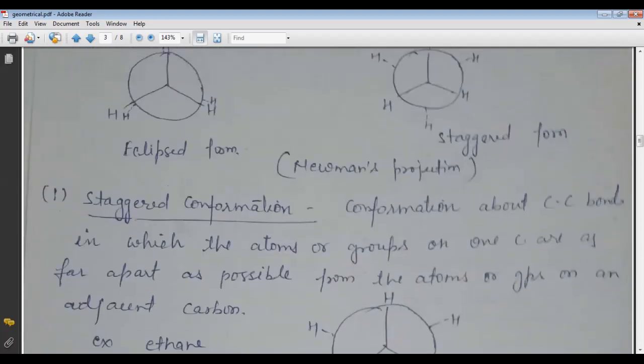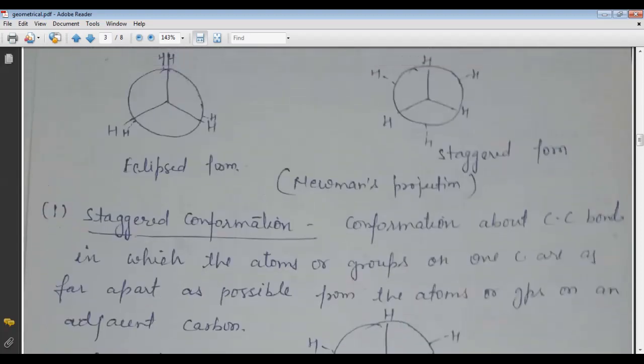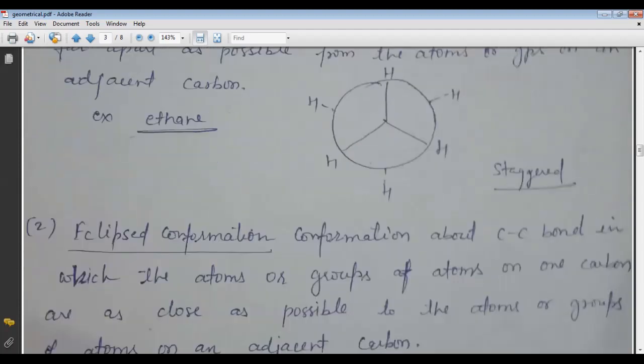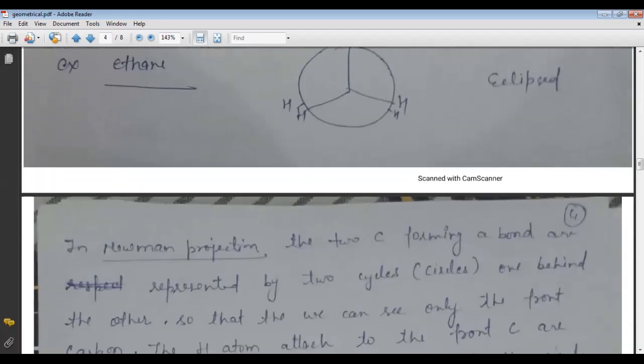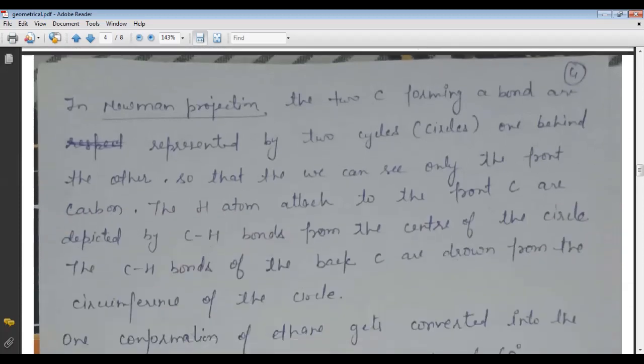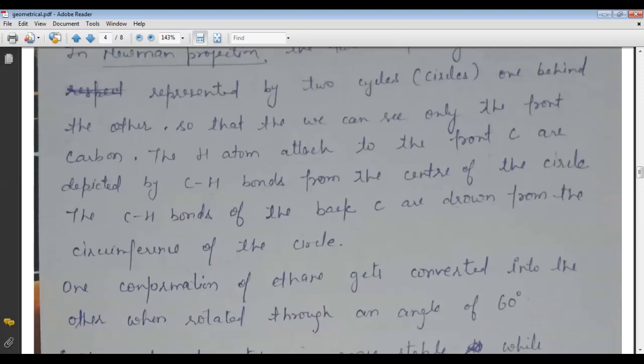Now come to the topic of the eclipsed form and the staggered form. In the Newman projection, the two carbons forming a bond are represented by two circles, one behind the other, so that we can see only the front carbon. We cannot see the other carbon, which is at the back of the first carbon.